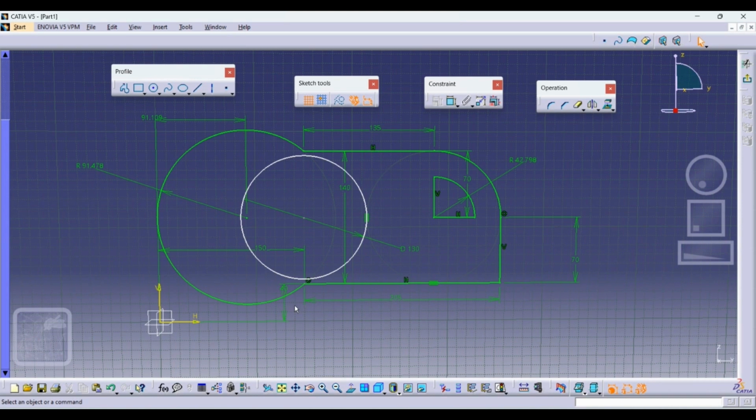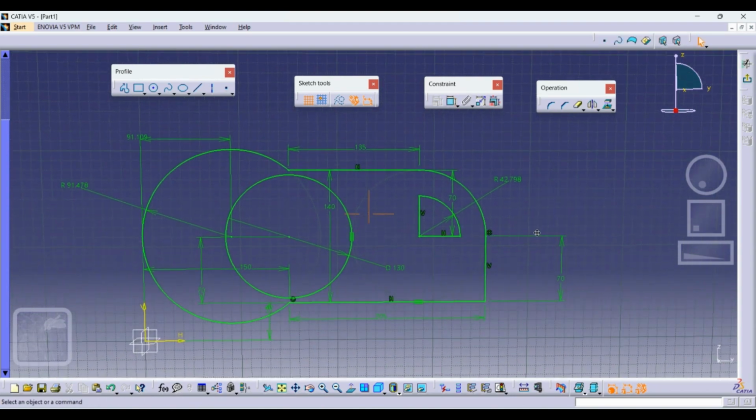So what you have to do, you have to just give this length, and it is constrained. I hope you got my point.